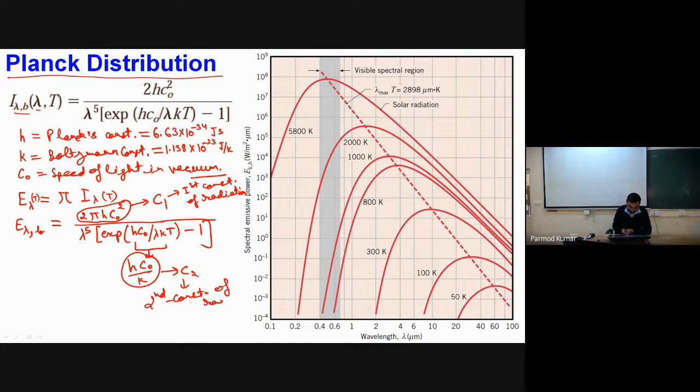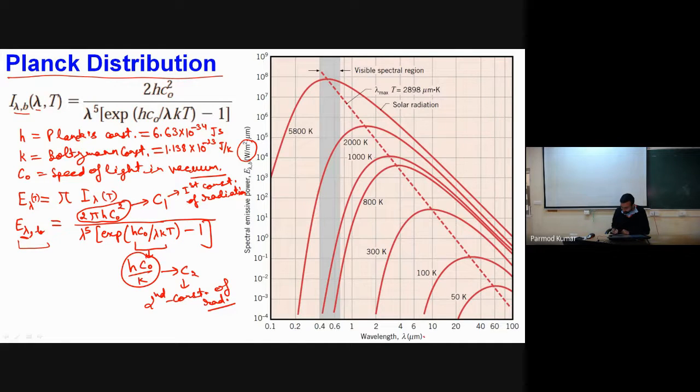Okay, now if we plot this spectrum, this is my spectral emissive power. If I plot this spectral emissive power as a function of wavelength for different values of T, my distribution will look something like this. Along the ordinate I have spectral emissive power, having units watt per meter square micrometer. Watt per meter square because it's a flux, and per micrometer because we are finding it corresponding to a particular wavelength.